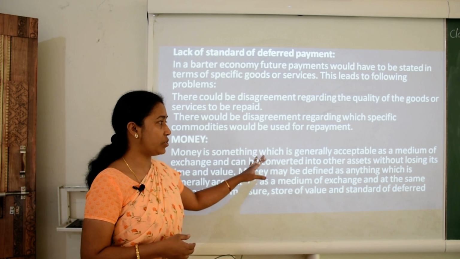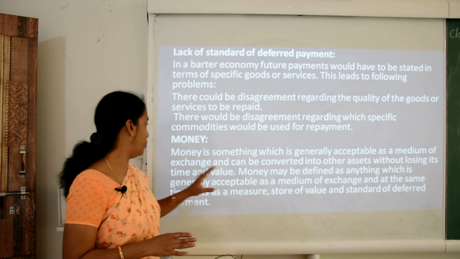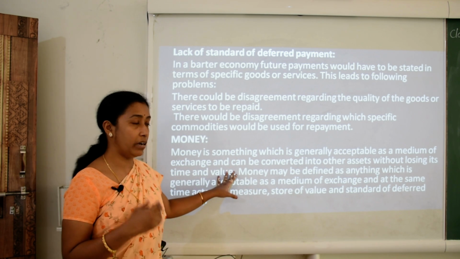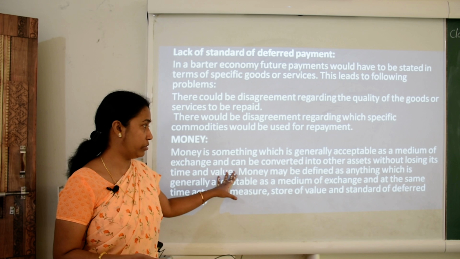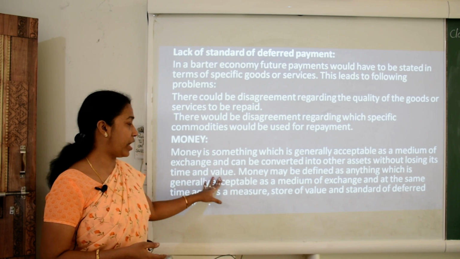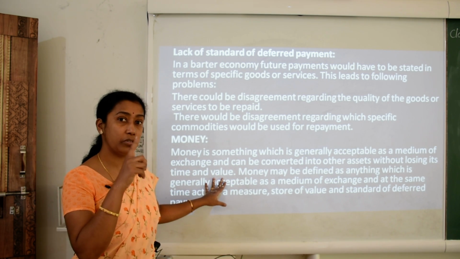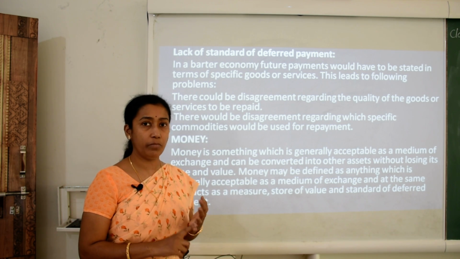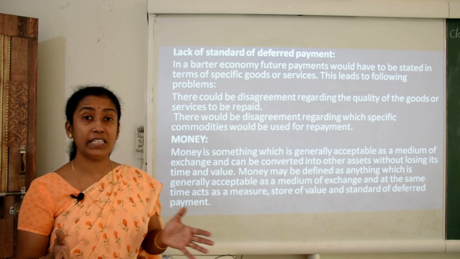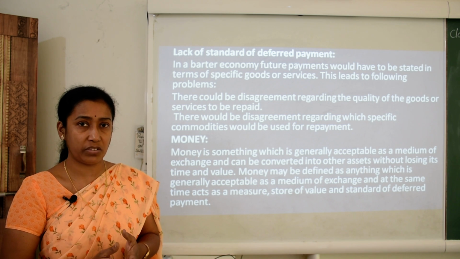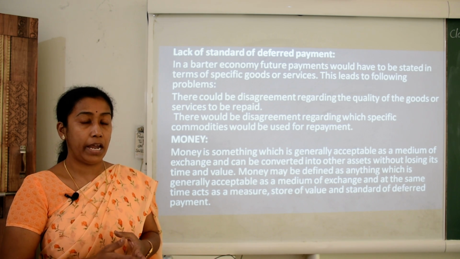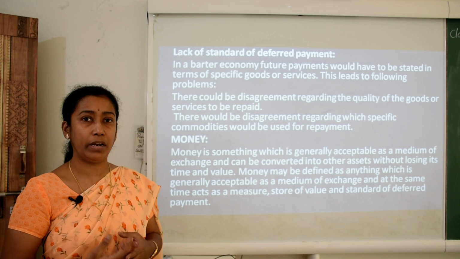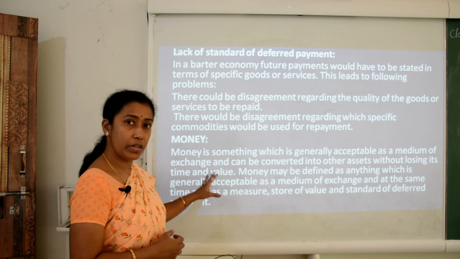Money is something generally acceptable as a medium of exchange and can be converted into other assets without losing its time and value, in comparison to the barter exchange system. No matter the time or the value of the goods, we can easily exchange. It is the best medium of exchange, and we can get the actual value of goods and services with the help of money.